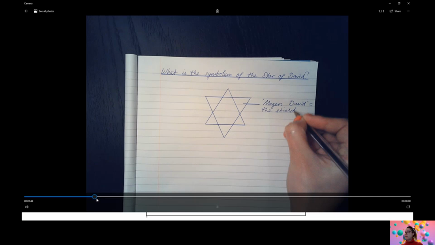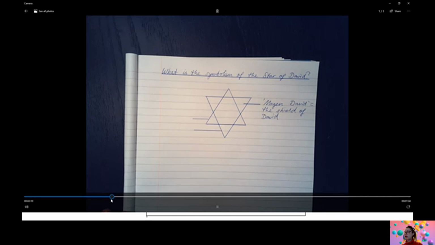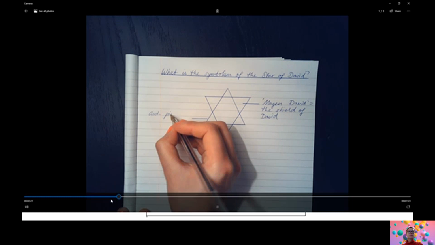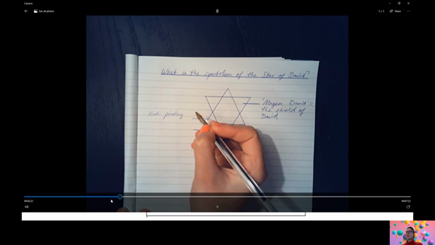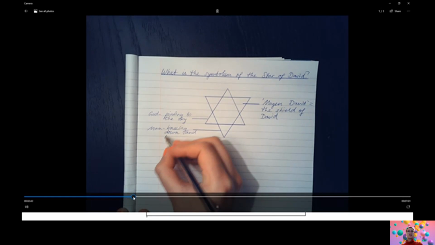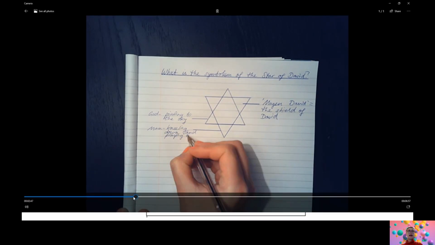And using a ruler, I also need to annotate the two triangles, one pointing up, which symbolizes God pointing to the sky, and the one pointing down, which symbolizes man kneeling down and praying to God. So let's start with the first one. The triangle pointing up symbolizes God because it's pointing to the sky, and the triangle pointing down symbolizes man kneeling down and praying to God. I'm adding these little arrows just to make it really neat.